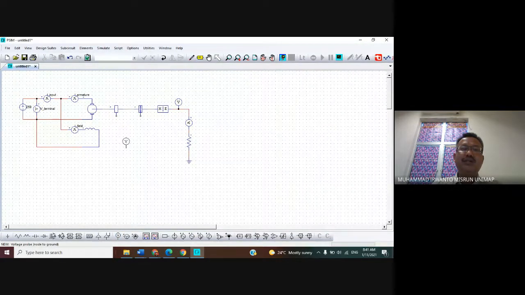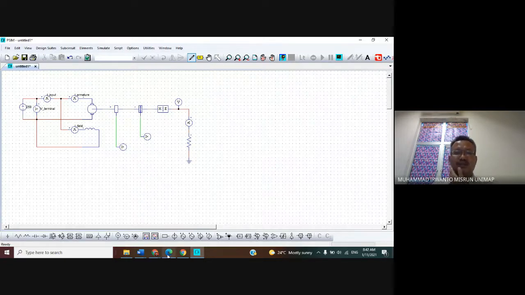We change this position from vertical to horizontal by right clicking like this one. And also we need to measure the torque here. Please place the voltage probe in here. To cut it, just click the menu bar select and then connect using the menu bar wire here. Connect here to here, connect here to here.